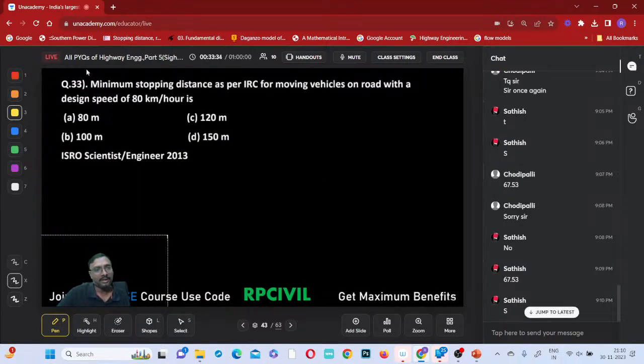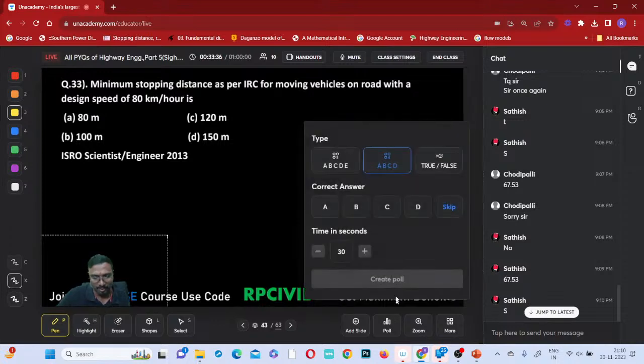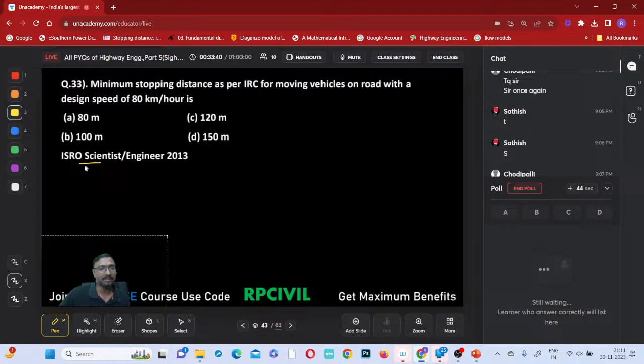Right, the 33rd question, I'll be going for this. Try to select the answer. Observe ABCD properly and select. This is also an ISRO question. Observe ABCD correctly and select the answer.